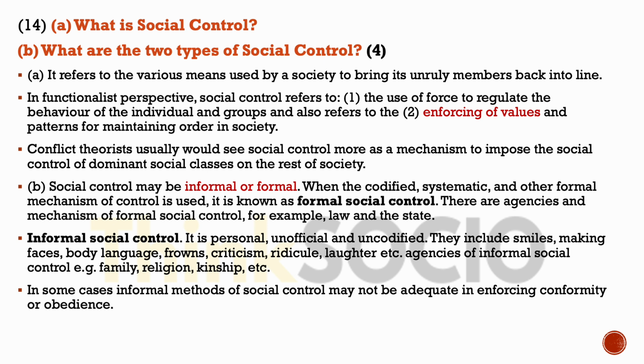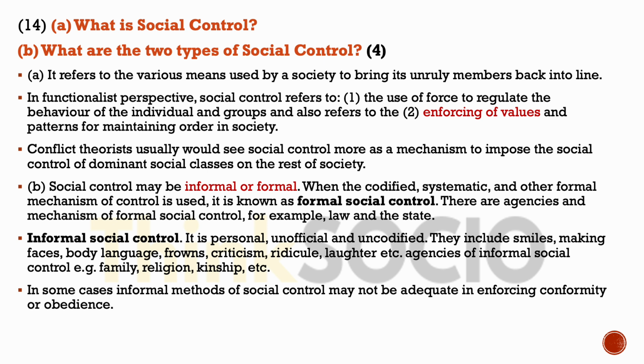According to conflict theorists, social control is a mechanism to impose the social control of dominant social classes on the rest of the society. Now, what are the two types of social control? Social control can be informal or formal. When it is codified, systematic, and there is a formal mechanism of control used, it is known as formal social control. There are agencies and mechanisms of formal social control. They are law and the state.